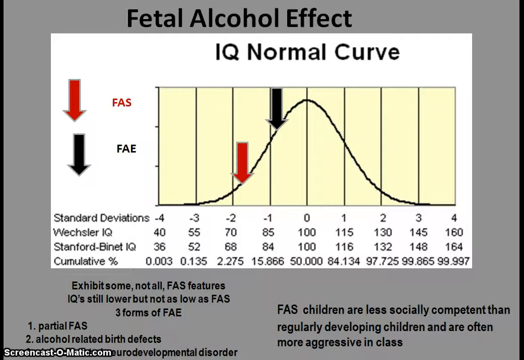Fetal alcohol effect can also be a result. This is where it's only about partial FAS, so you can have only the birth defects, or you could have only the neurodevelopmental disorder, or just bits and pieces of each. Here you see that it is not as severe, and the fetal alcohol effect is a little higher than the fetal alcohol syndrome. So with fetal alcohol syndrome as well as fetal alcohol effect, children are socially less competent, and they're actually more aggressive in class typically.